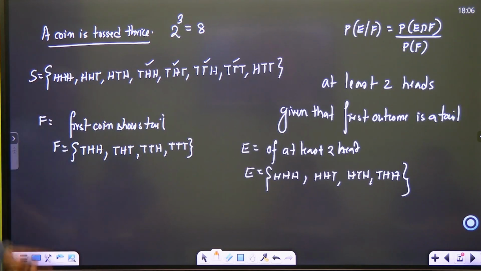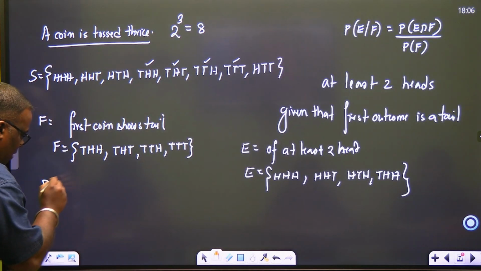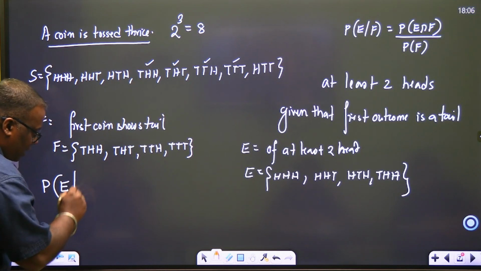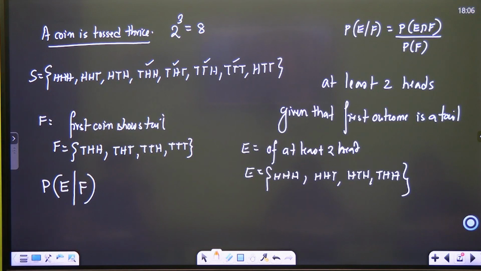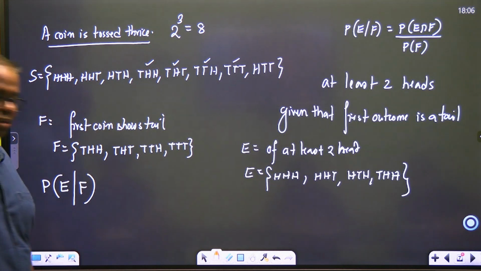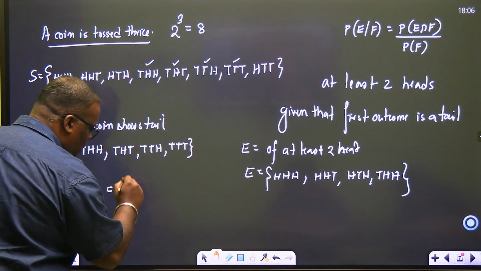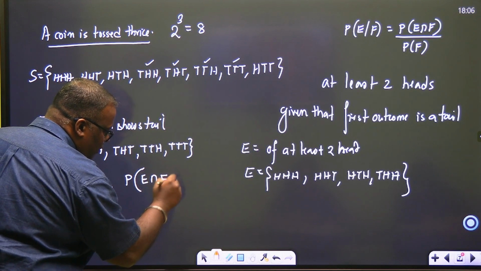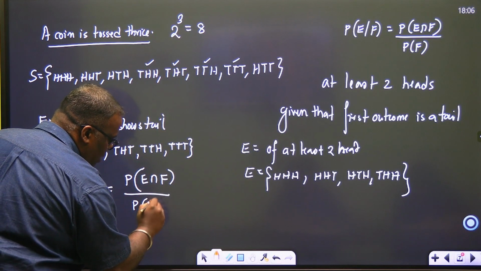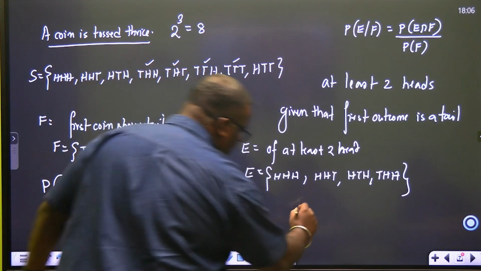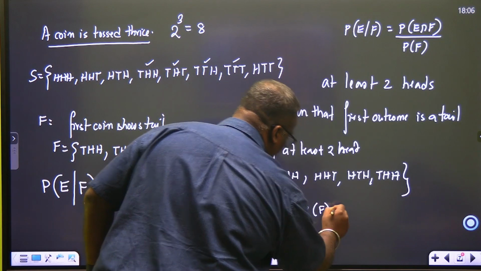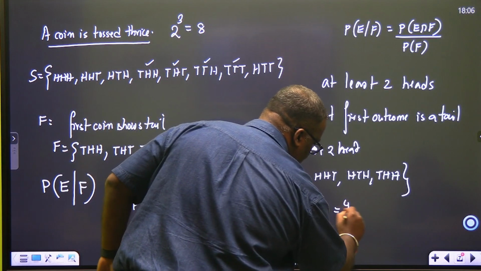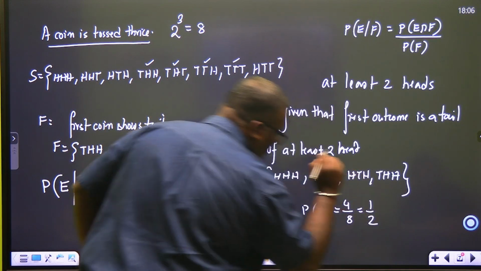Fine. So what do we have to find out? Find the probability of getting at least two heads given the condition that the first coin is a tail, or the first outcome. So what is this? This is probability of what? E intersection F divided by probability of F. So छोटा करके probability of F count करके रख ले बेटा. What is probability of F? 1, 2, 3, 4. 4 over 8 outcomes, which is half.